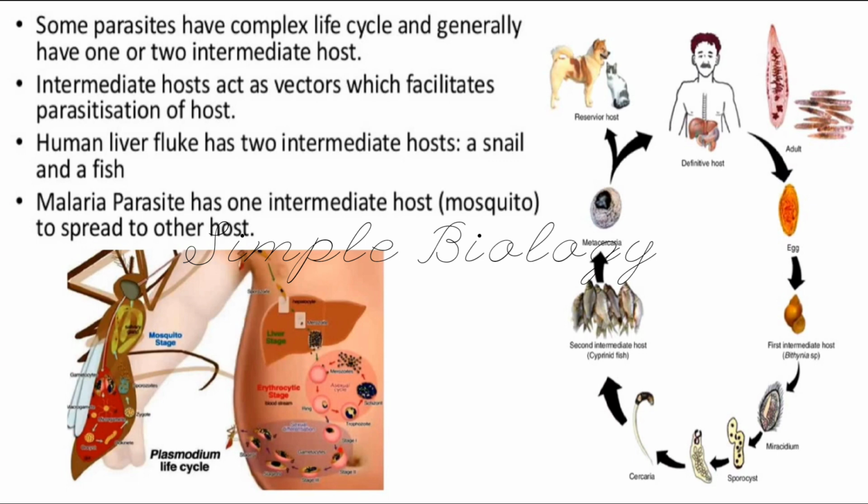For example, the liver fluke which lives inside the human body has two intermediate hosts, one is a snail and the other is a fish. After passing through these two, the snail and the fish, it ultimately comes to the human body, where it stays and lives. Like that, the malarial parasite also has an intermediate host, the mosquito. Inside the mosquito it also develops, and when it comes to the human body it multiplies. So these are some of the mechanisms which parasites adopt to survive inside or outside the living organism.